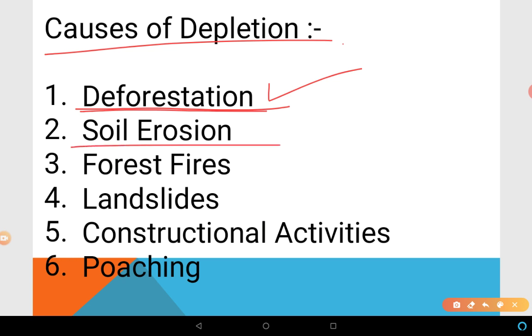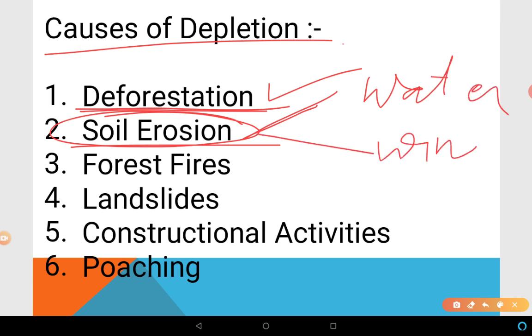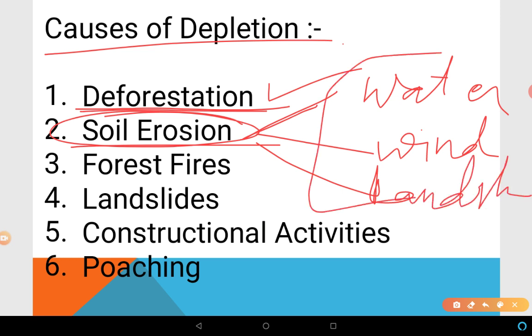Second is soil erosion. Soil is getting its quality reduced due to soil erosion. Soil erosion is due to the displacement of soil by water, fast flowing water, or wind. Landslides happen due to heavy rainfall, right? Forest fires, like in Australia, are a very major cause of depletion of flora and fauna. Landslides, as we have discussed.